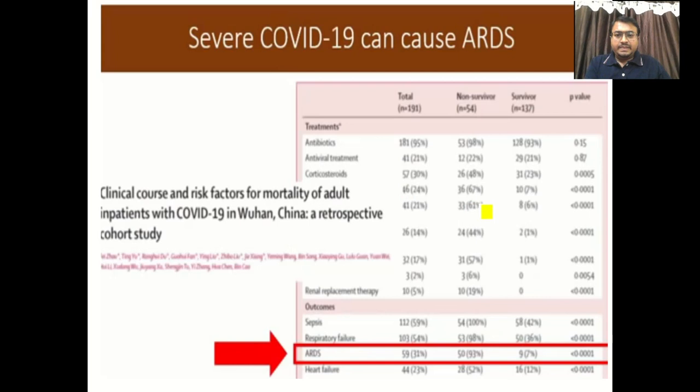One more study, taken in Wuhan: out of 191 cases, 54 died, and out of those 54, 50 cases, roughly 93% of those who died due to COVID-19, had developed ARDS. So ARDS is a very important pathological term that you have to remember.